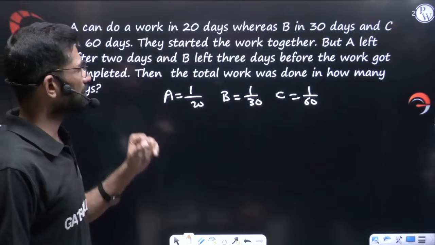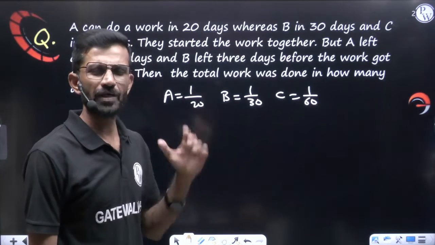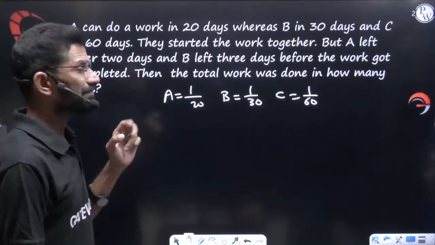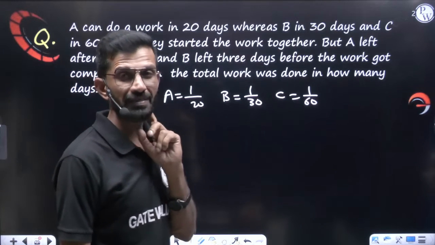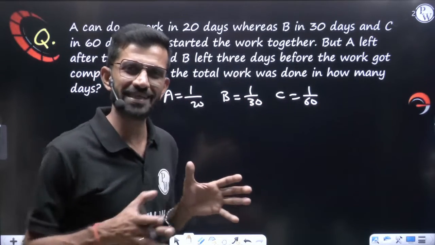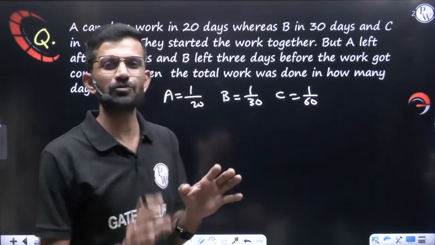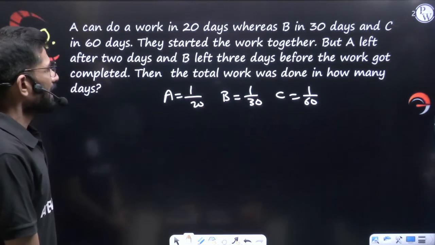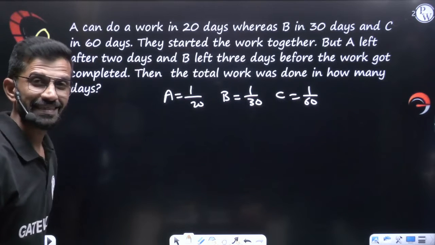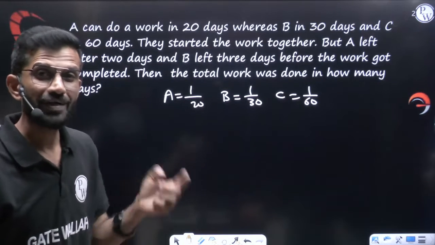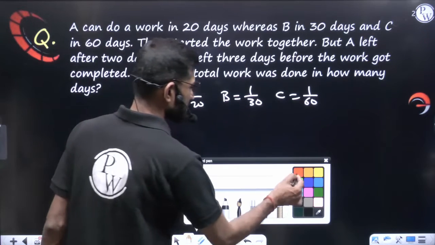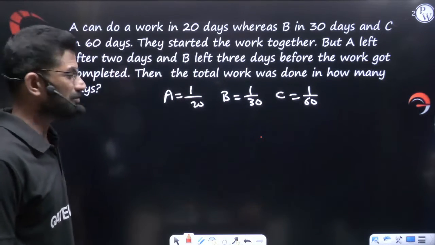Now they started the work together, all of them. But A left after 2 days. Maybe he got a fever, his health was not good, we don't know. But he left after 2 days. All three started the work, but after 2 days A left. And B left 3 days before the work got completed. Then the total work was done in how many days? Let us understand. You can try the answer from your end also.